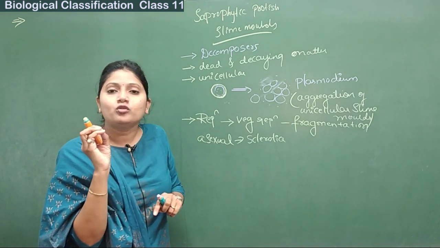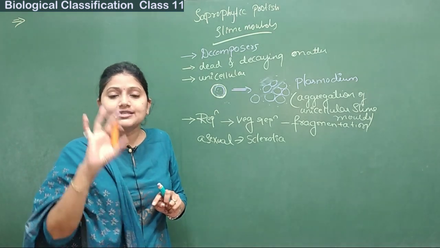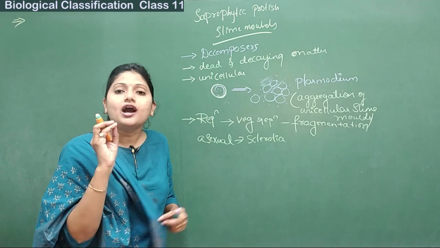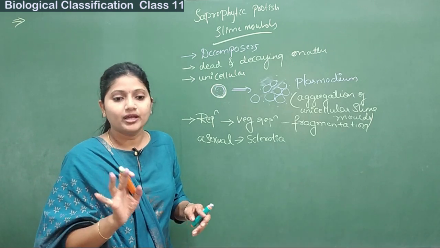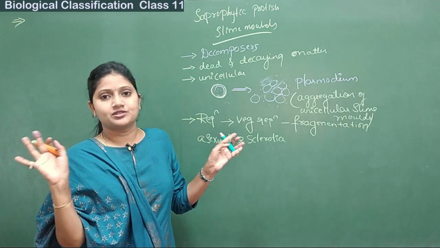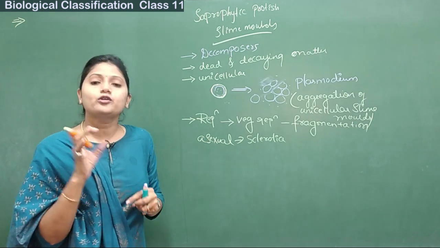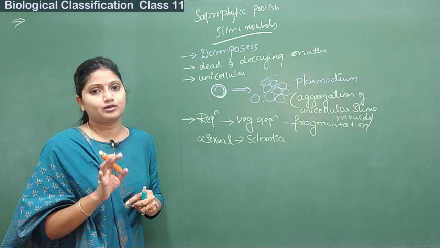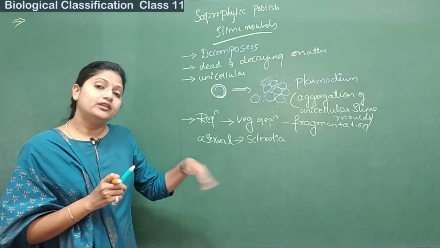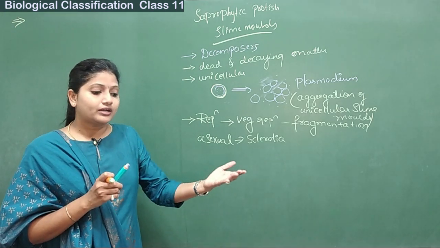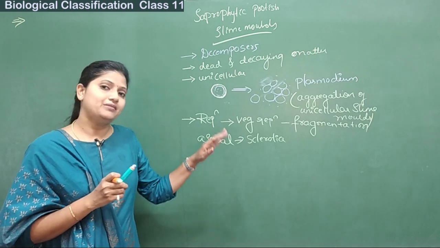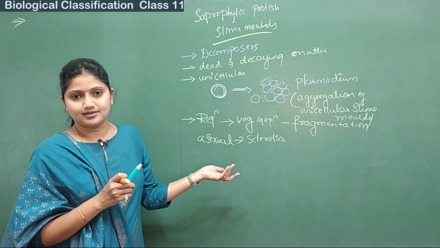A very little amount of cytoplasm will be there, and surrounding it a very hard layer is formed and it gets dispersed. This formation of the hard complex is called sclerotia, and when favorable conditions are back, it again grows into an organism.